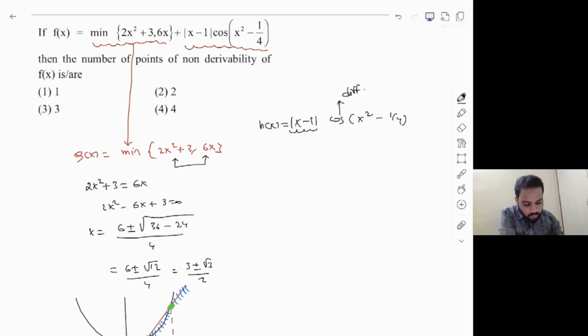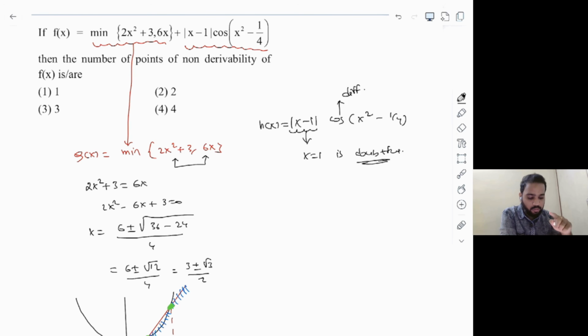But we know that mod of x minus 1 is non-differentiable at x equals 1. Which means for this function, x equals 1 is a doubtful point. Don't directly judge it as a non-differentiable point. Let's keep it as a doubtful point because along with mod of x minus 1, we have a multiplying factor there. Right? And if you remember very well, in one of the previous videos I made,